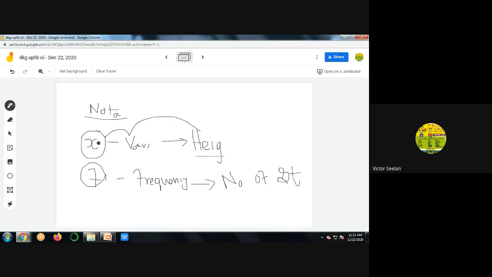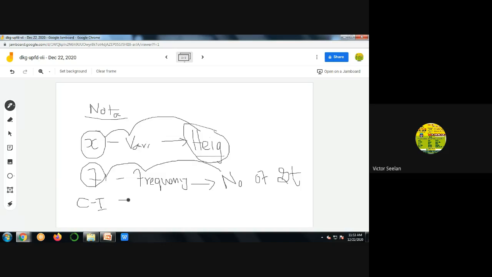Okay. So the first variable notation is X. This is the variable. In our example, it is nothing but our height. And the second one, F. F means frequency. So in our example, that is nothing but the number of students in a class interval. Okay. Third one, class interval.